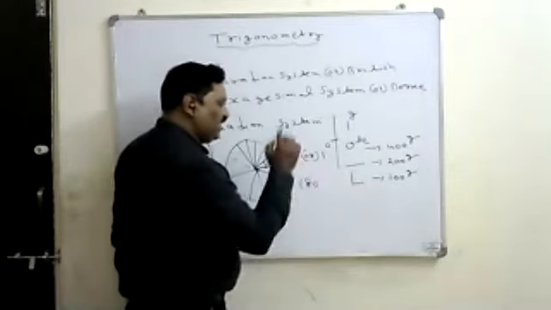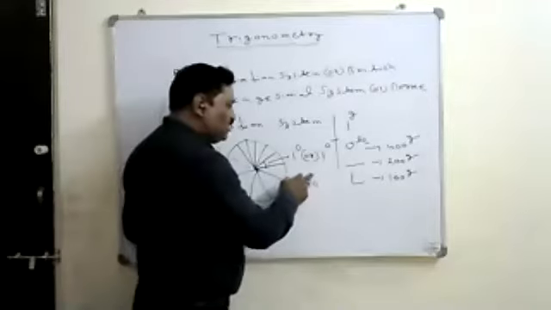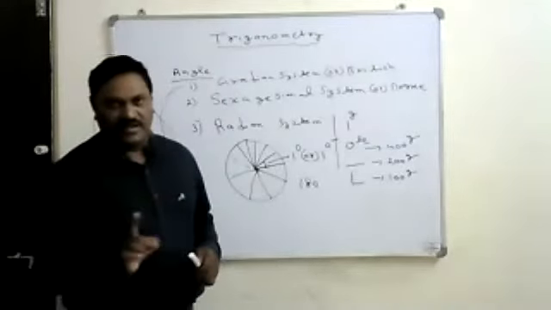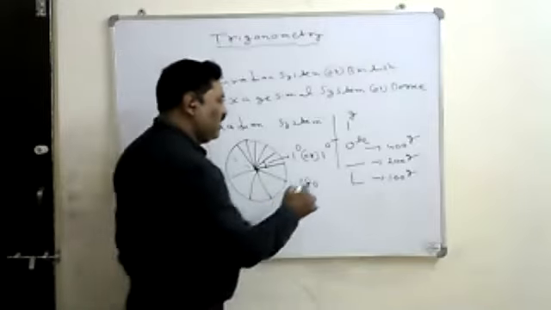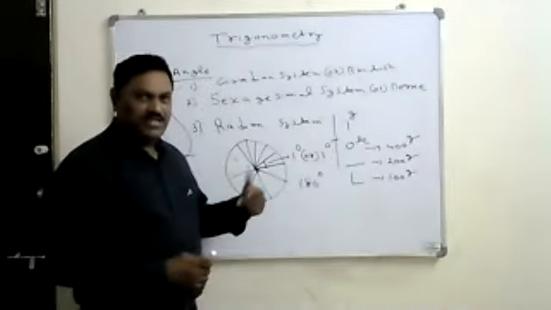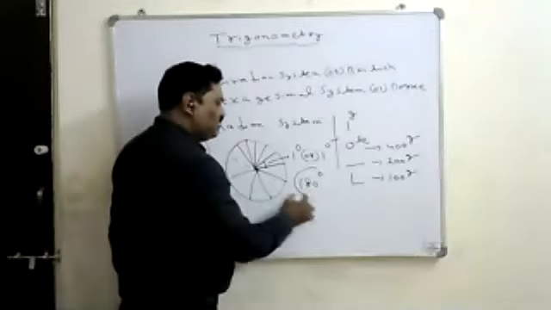If I simply write that the angle is 180, it is not degrees, since nothing is in the power. We have to consider it in terms of radians. If you want to write the angle in degrees, you must use the circle symbol at the top, or a capital D.